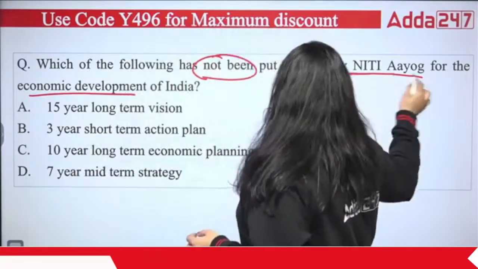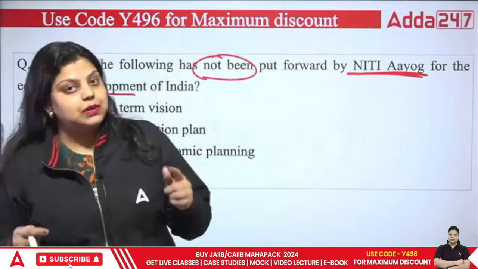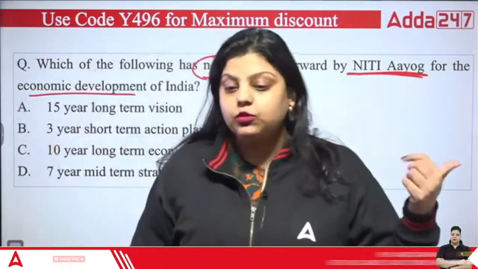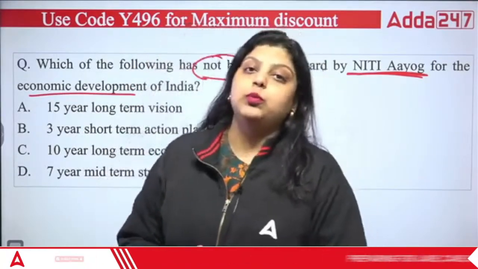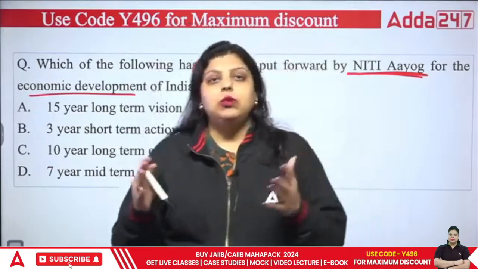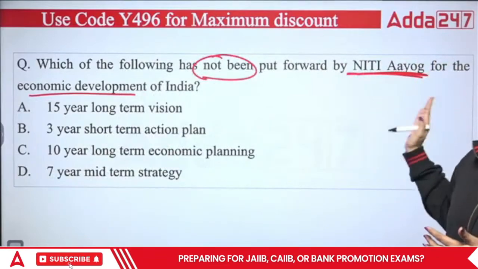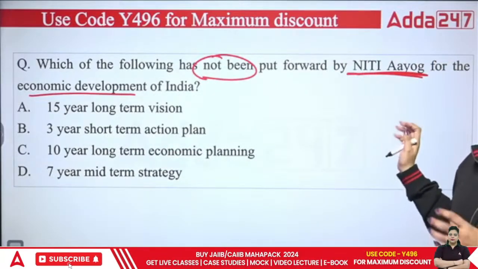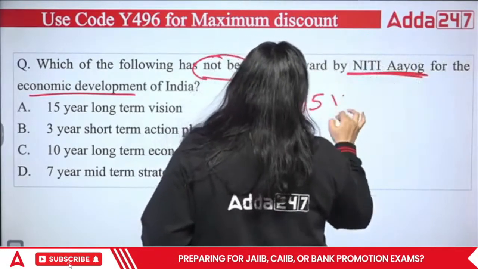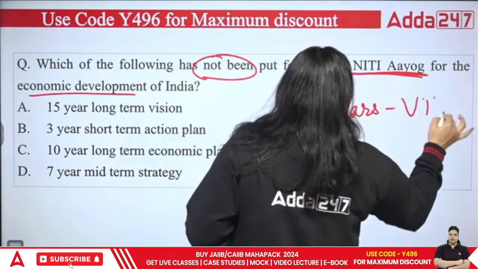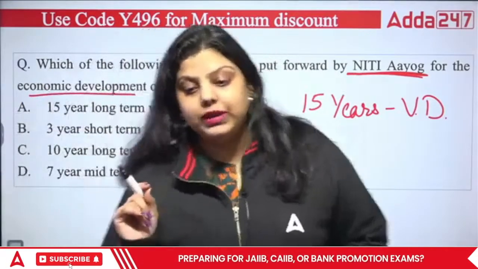And that's where you find the Niti Aayog. Earlier this economic planning used to be done by the Planning Commission, but now it is done by Niti Aayog. So what is Niti Aayog? National Institution for Transforming India. It replaced the Planning Commission. The Planning Commission used to provide us 5-year plans that were introduced to develop your economy. Now we have the Niti Aayog that is also doing the economic planning for the country, but it is not introducing 5-year plans. Niti Aayog provided us the 15-year vision document. In this 15-year vision document, we talk about the level at which we want India to reach after 15 years, that is 2030.